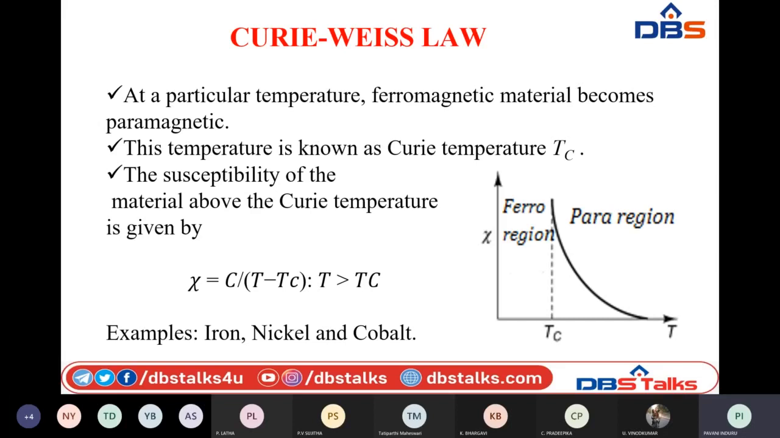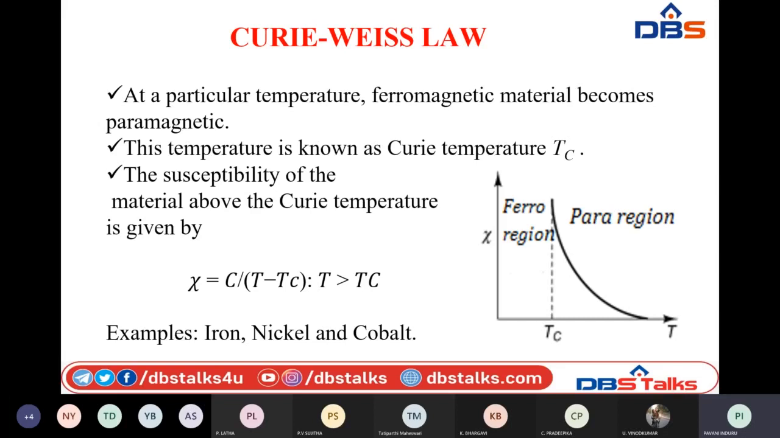And at that time, they will lose their capacity of behaving like stronger magnets. So that is why they will possess weaker properties of magnetism. So where they will behave like paramagnetic materials.